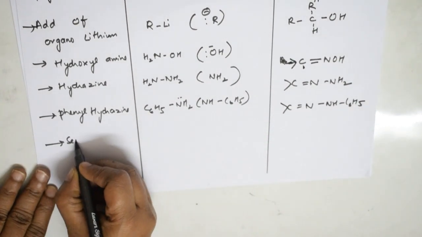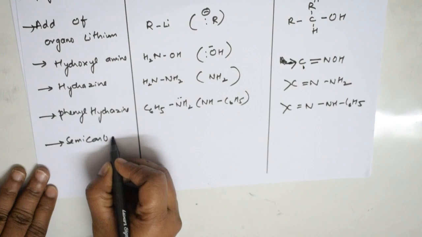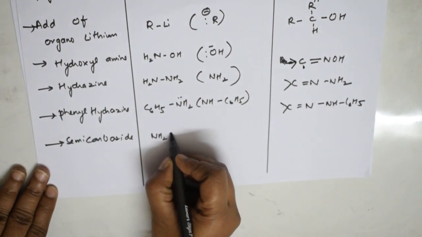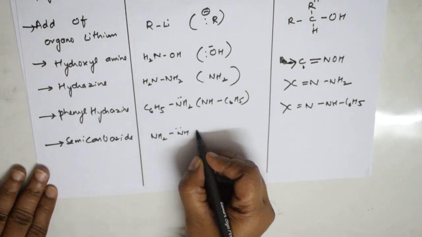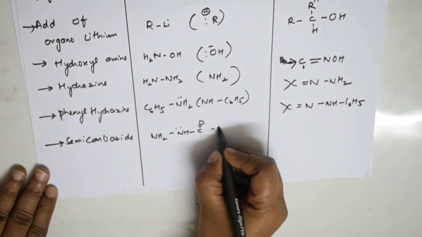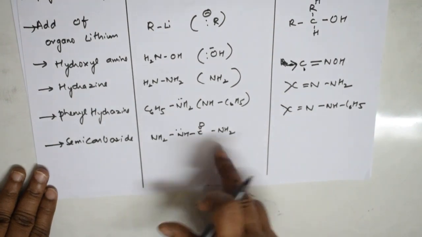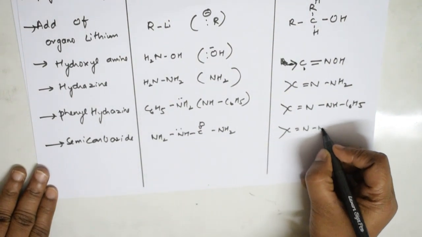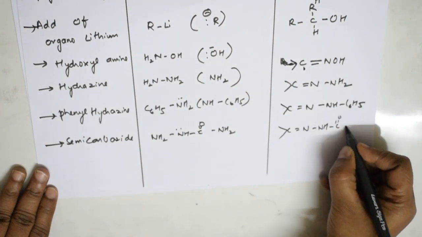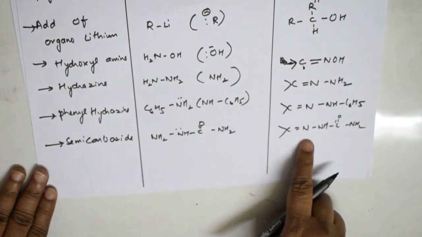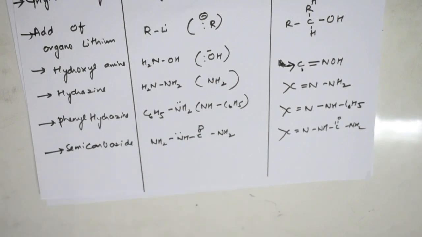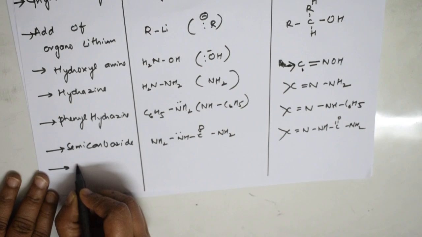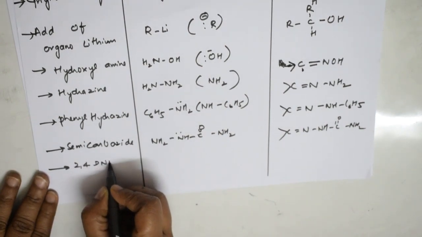And next, one more is there for you all, that is semicarbazide. In semicarbazide, what is the formula? NH2NHC double bond O NH2. When this is added to the carbonyl group, what product do I get? I'll be getting a product something like this. This is called semicarbazone, right? The next we have 2,4-DNP. So I'll be adding 2,4-DNP to the carbonyl group.